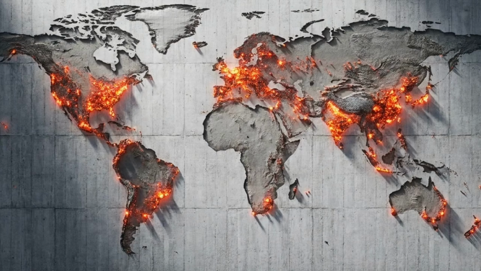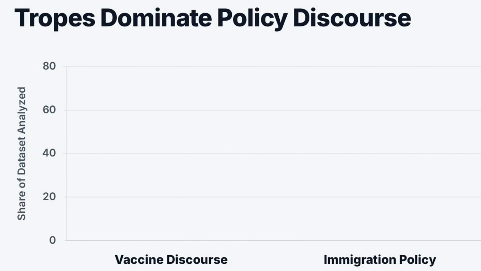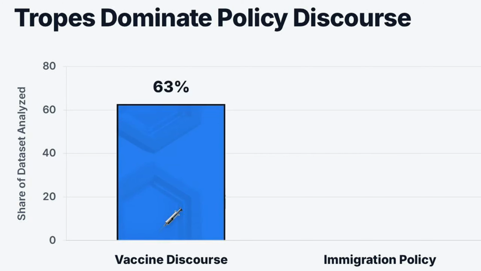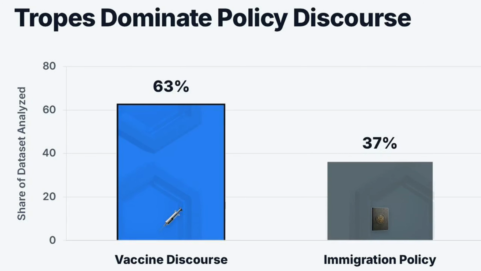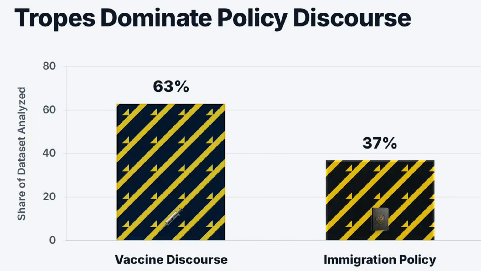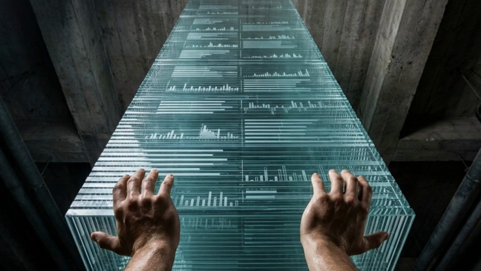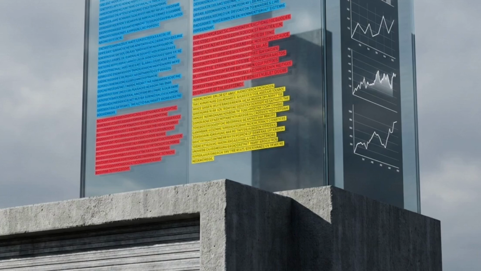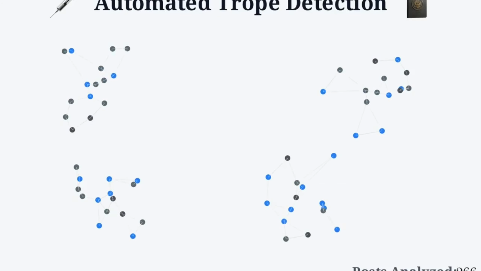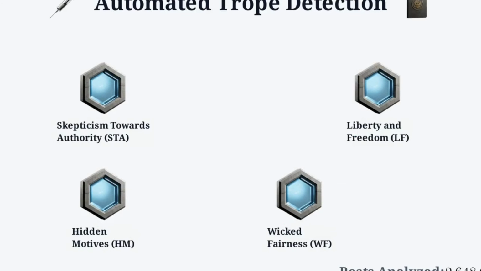These rhetorical shortcuts are especially dense in highly volatile spaces. Recent analyses show they heavily populate online discourse surrounding both vaccine implementation and immigration policy. The current moderation infrastructure cannot handle the volume. Human fact-checkers are drowning in millions of daily posts, making it physically impossible to manually track this kind of emotional manipulation. This volume has created a demand for automated trope detection, a method of quantifying the recurring narrative patterns that shape online behavior at scale.